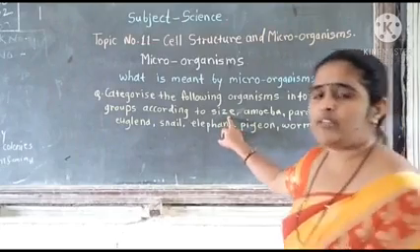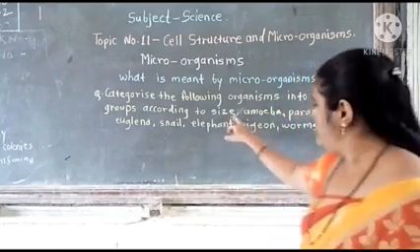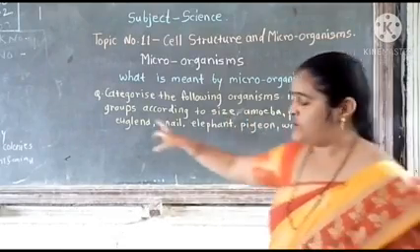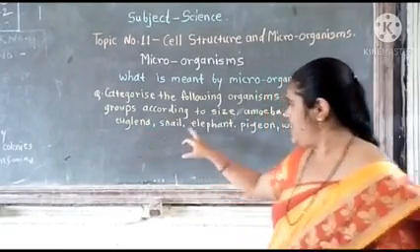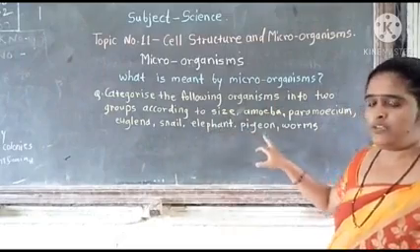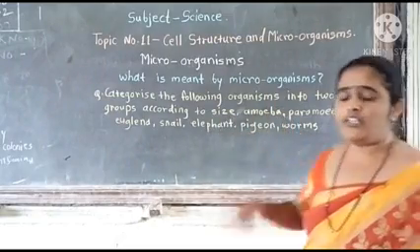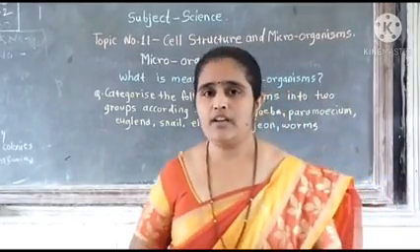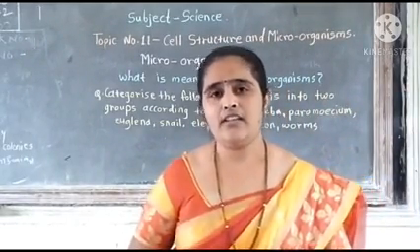Some organisms are given, that is amoeba, paramecium, euglena, snail, elephant, pigeon and worms. These organisms are to be categorized into different groups according to their size. Let's take some reference.